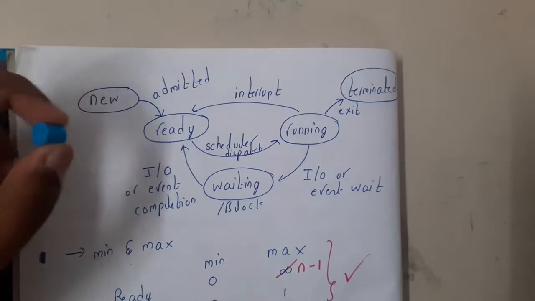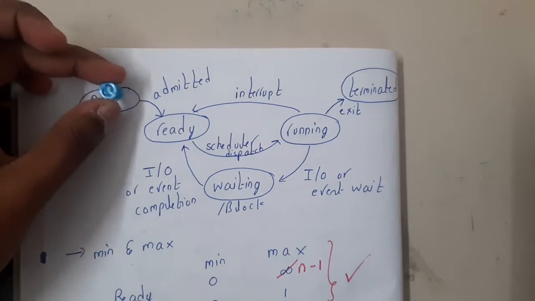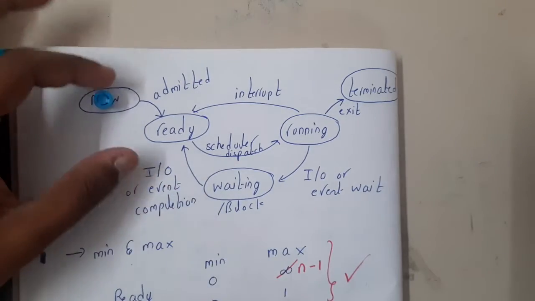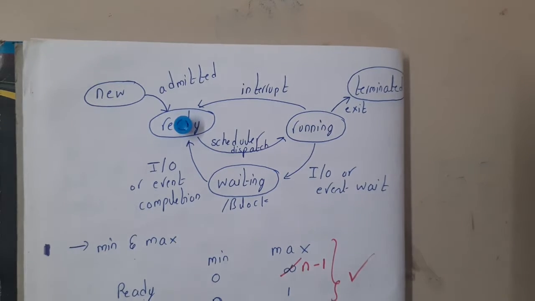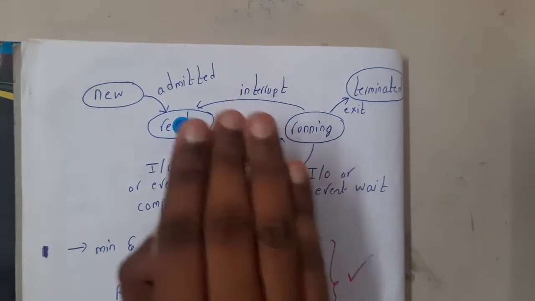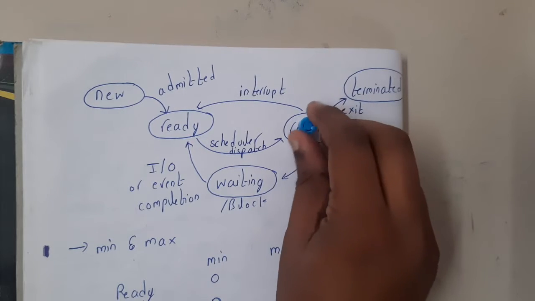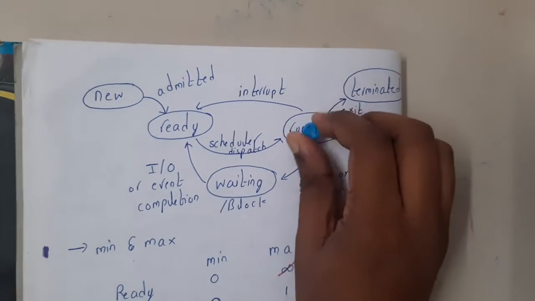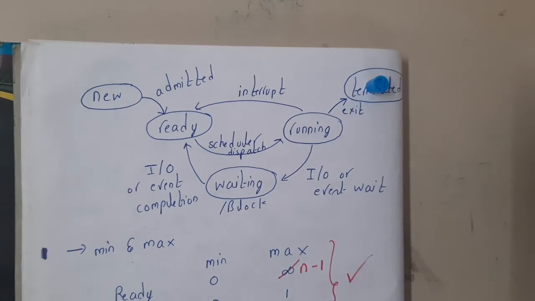Once a process has been started and converted into a process, from new it will be admitted into ready, guys. While it is being created, it will be in the new state. Once the creation is done, it moves to the ready state, which says that it is ready for execution. Assume this running state is the CPU, guys. If the CPU is 100% free, this process will come here and start its execution. Running means it is executing. Ready means it is waiting for the CPU. Once its whole execution is done, it will move to the terminated state, where its work is done and it is ready to leave.